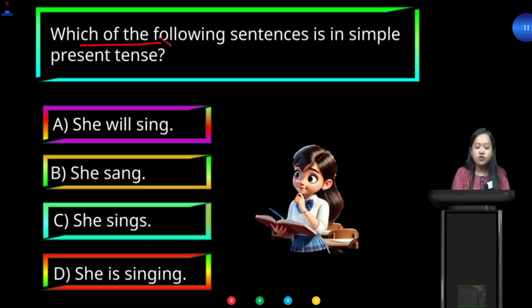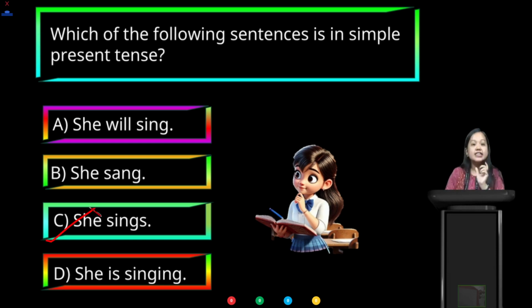I'll read the question again. Which of the following sentences is in simple present tense? Is it she will sing, or she sang, or she sings, or she is singing? Okay, time up. Our correct answer here is option C.